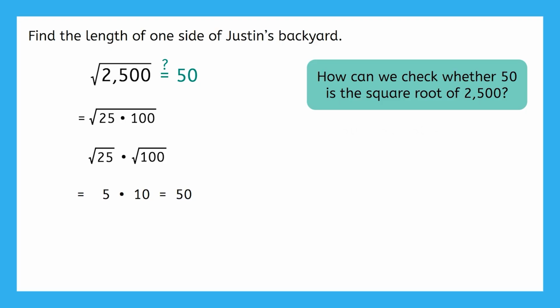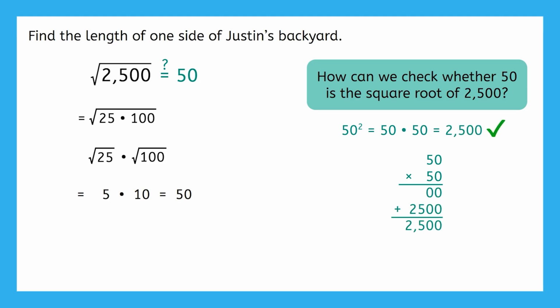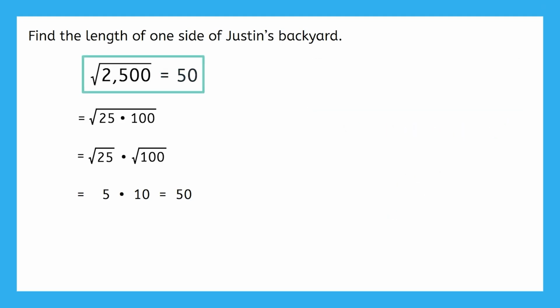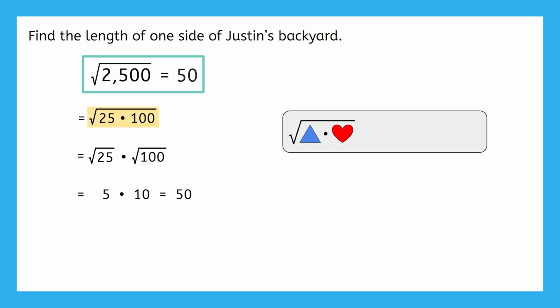We can square 50 or multiply it by itself. 50 times 50 is 2,500. That means the square root of 2,500 is 50. So, for square roots, we can rewrite the radicand as factors and split the radical into the square root of each factor. Then we can evaluate each square root and multiply their results together.